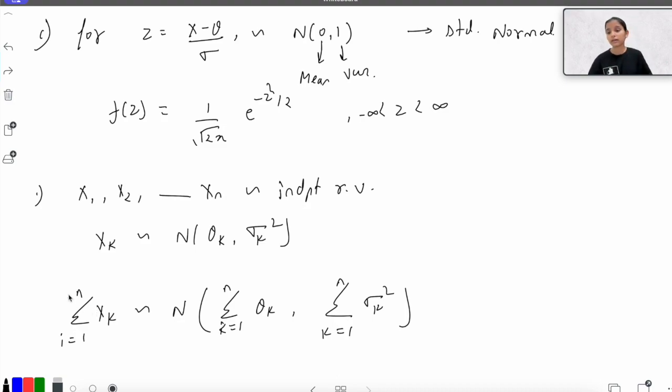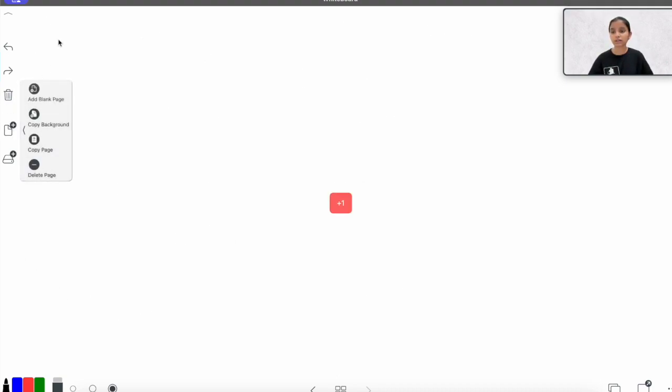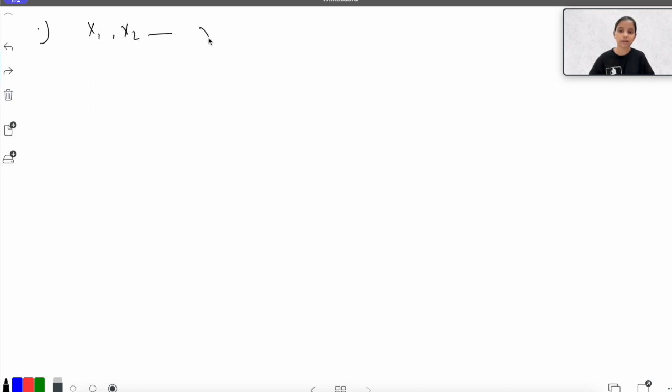Now let's talk about another property. If X1, X2 to Xn is a random sample from a normal distribution with mean mu and variance sigma square, what will be the sampling distribution of the sample mean X bar?